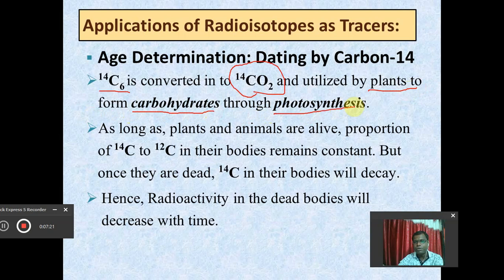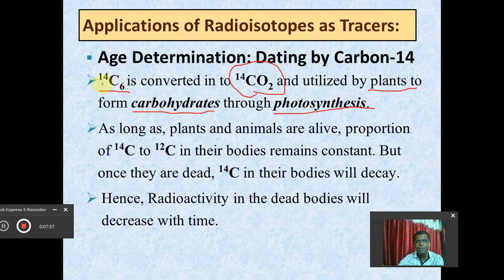This is very important. Already we have discussed this process in the application of radioisotopes, because this is the process by which the plants are able to synthesize carbohydrate by using carbon dioxide from the atmosphere and H2O in the presence of chlorophyll pigment and sunlight. So this carbon 14 which is present in the atmosphere in the form of radioisotopes will be used by the plants in the form of carbon dioxide, and this carbon dioxide will be converted into carbohydrate through the process of photosynthesis by means of plants.